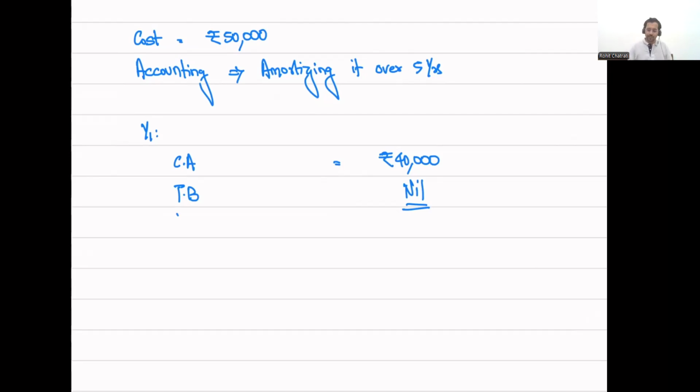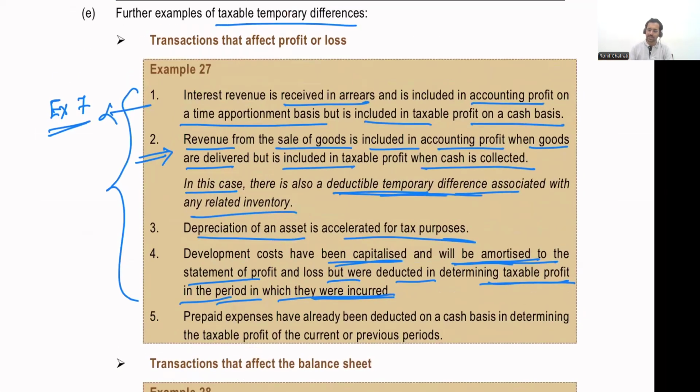zero. Therefore, my temporary difference is now going to be equal to rupees 40,000, and this will be regarded as a taxable temporary difference. All right, because it represents the future taxable profit on which I will recognize a deferred tax liability. All right, so in all the examples, these are actually taxable temporary difference examples, and in all of them, we are actually going to recognize a deferred tax liability only. On taxable temporary difference, you'll always have a deferred tax liability only.